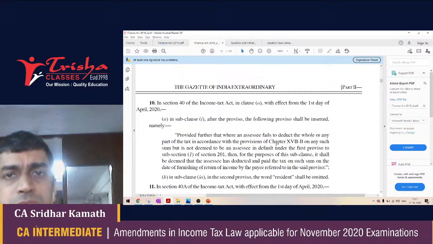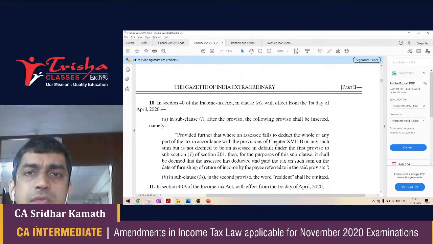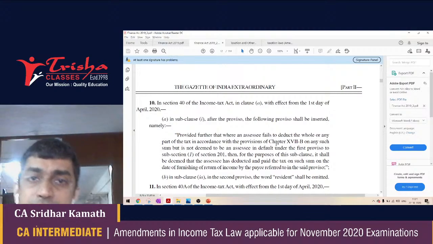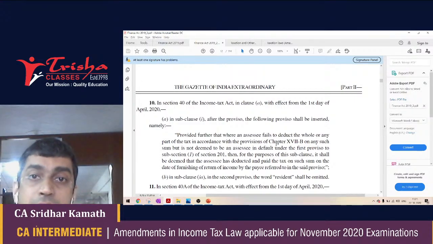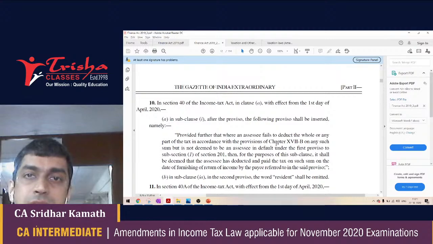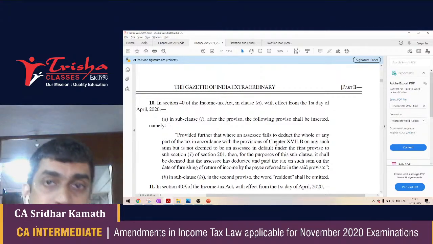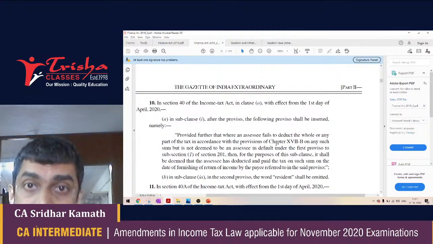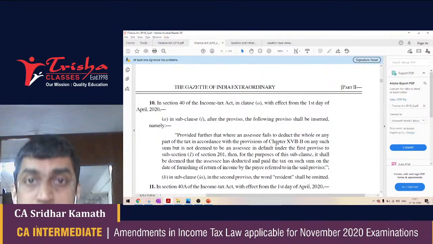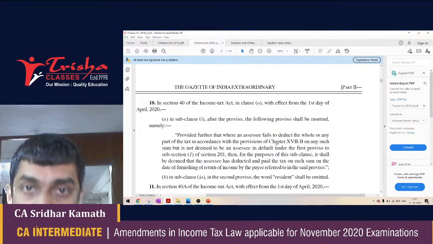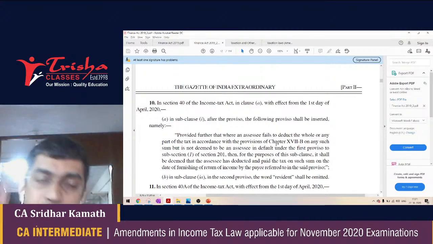Section 40 Clause A says that in the case of an assessee carrying on a business or profession, if for any payment TDS needs to be done and TDS is not done, or TDS needs to be done, TDS is done, but the TDS is not paid to the government, then this particular payment or expenditure in the hands of the assessee is disallowed.